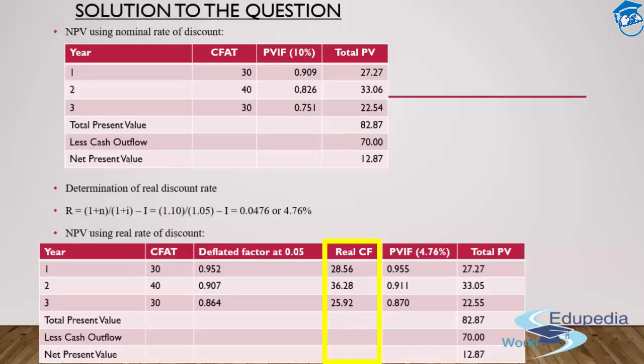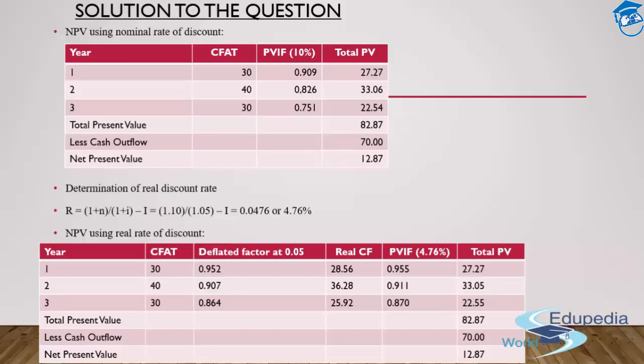Now you'll be thinking, guys, why is the picture exactly the same? You need to consider the fact that it's all about mathematical accuracy. On one side you are discounting at the real discount rate, and on the other hand you have already subtracted the inflation which was adjusted into that cash flow. You have already subtracted that inflated amount. Now you have got real cash flows and you are multiplying the same with the real discount rate. It's going to provide you exactly the same result that was shown in the nominal rate of discount.